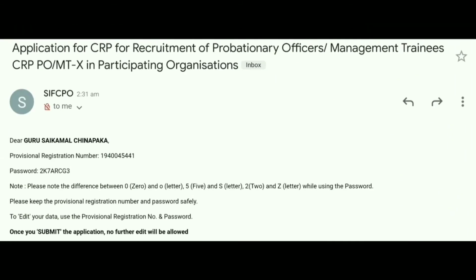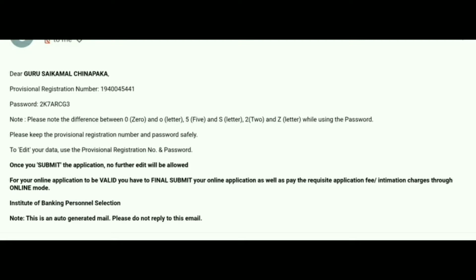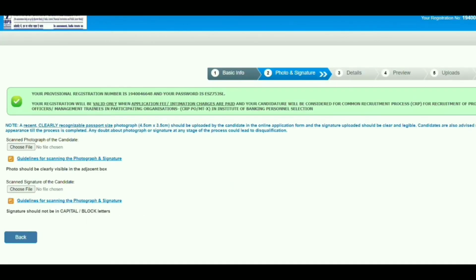And also this is the mail. In this way we will get the application for CRP for recruitment. This is the subject. In this way we will get this mail. So this is the second step of the online application of this IBPS. This is the photo and signature part.